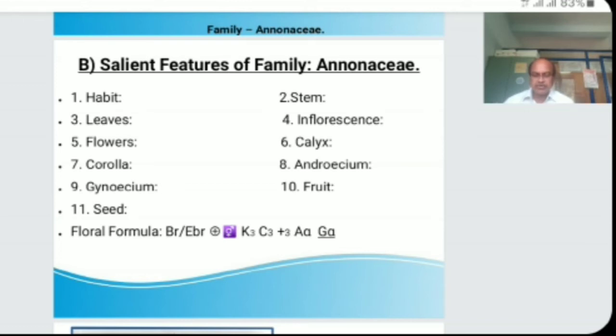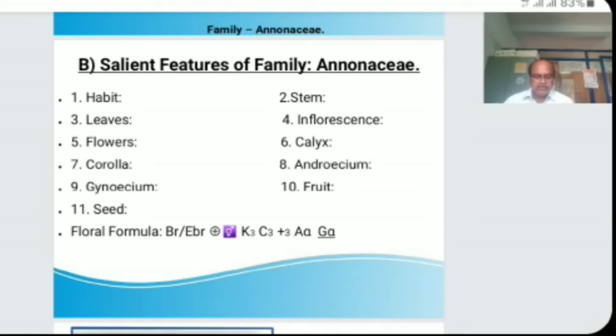Then the next point is fruit. The fruit of Annonaceae is a typical etaerio of berries. The fruit develops from a single flower with free carpels. Each carpel develops into a single fruitlet. Thus, the aggregate fruit contains a collection of simple fruitlets as many as the number of free carpels. Example, Annona, Artabotrys, Polyalthia.